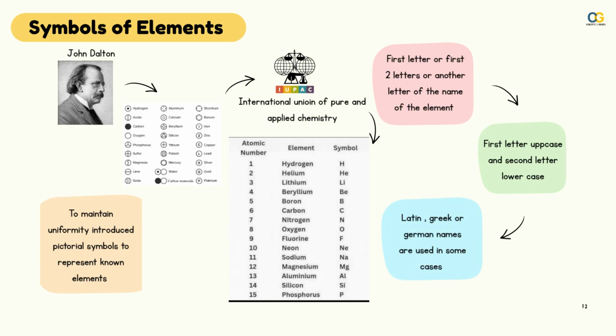In some cases, the Greek, Latin or German names of the elements are also used, such as iron comes from ferrum and tungsten comes from wolfram, which is German.